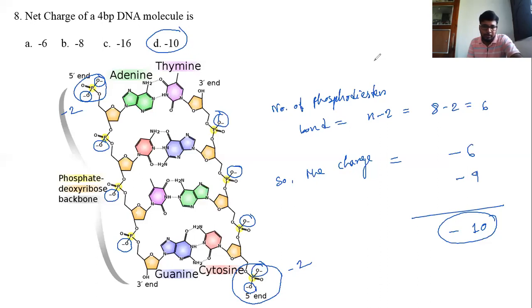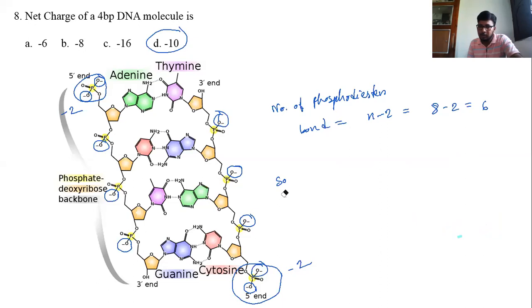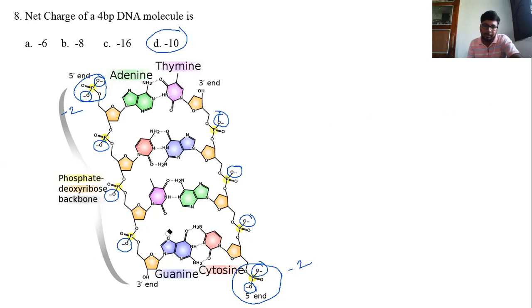So here we can say that the charge is equal to the number of phosphodiester bonds in addition with minus 4.